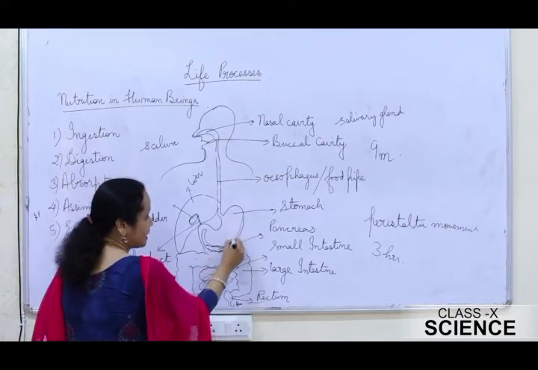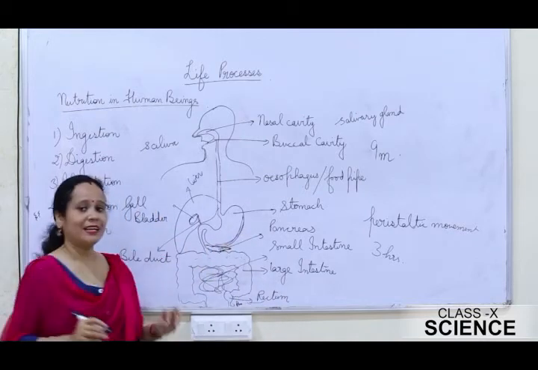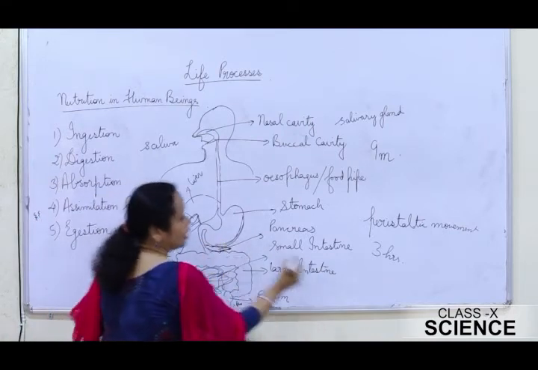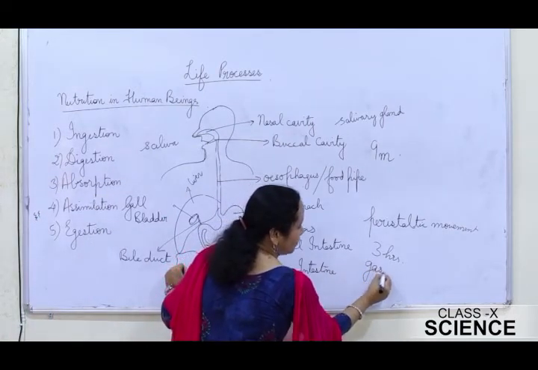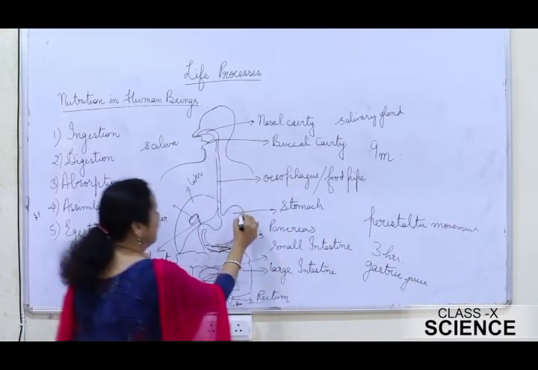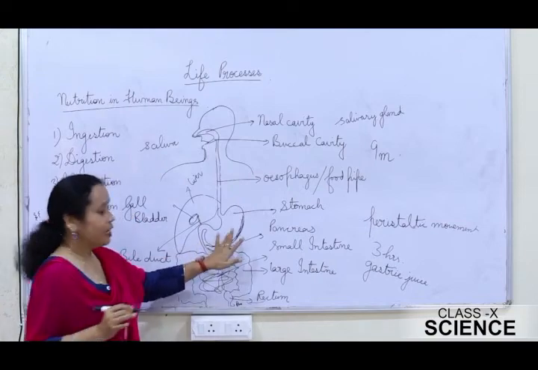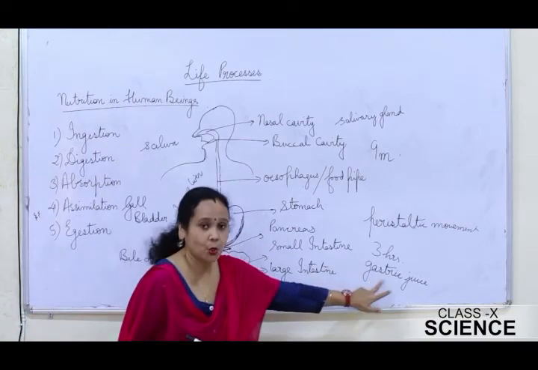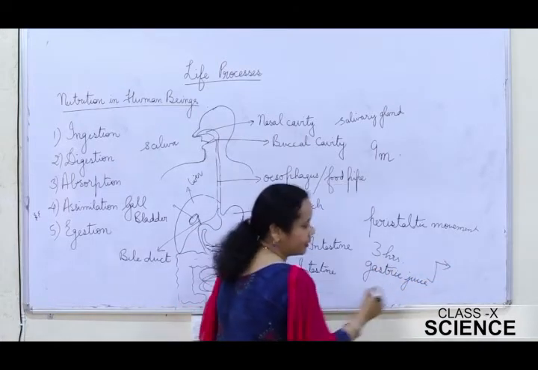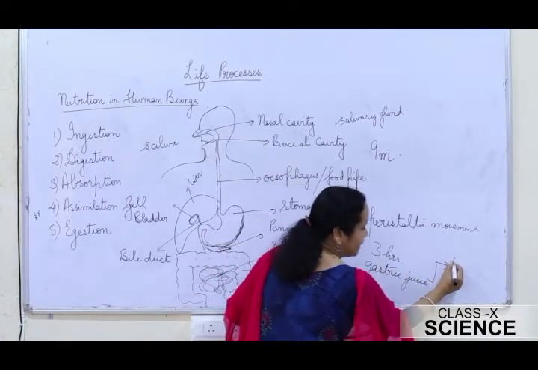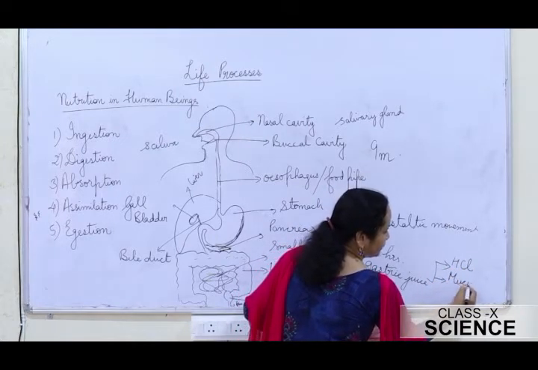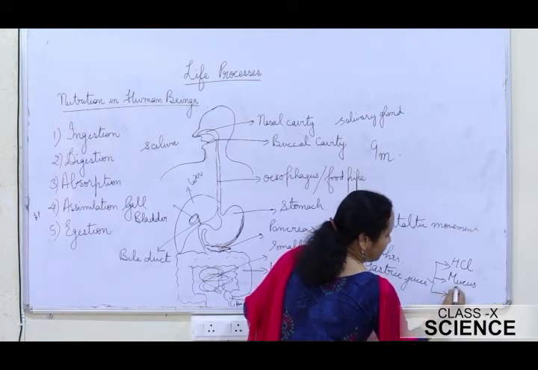The walls of the stomach have tubular glands, and those glands secrete a juice called gastric juice. Once again I repeat, the walls of the stomach have tubular glands which secrete a juice called gastric juice, and this gastric juice further has 3 components in it. One is HCl, the other one is mucus, and the third one is the enzyme pepsin.